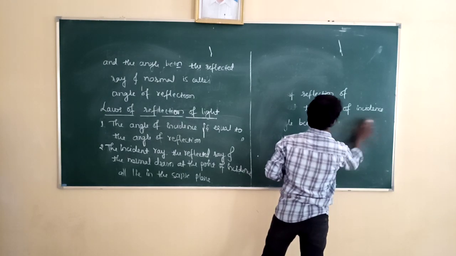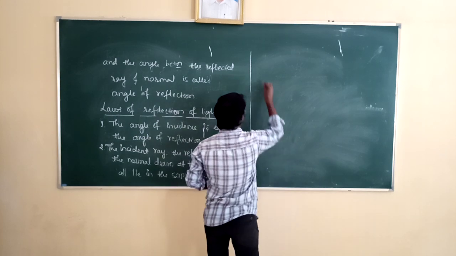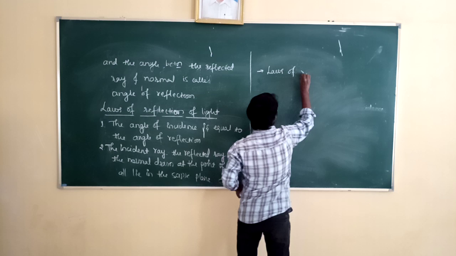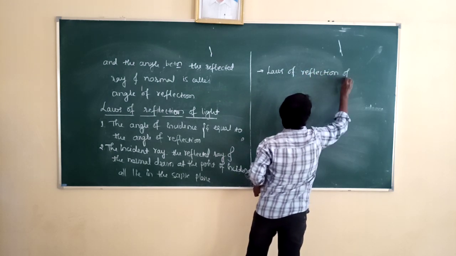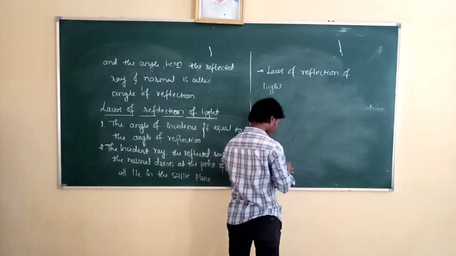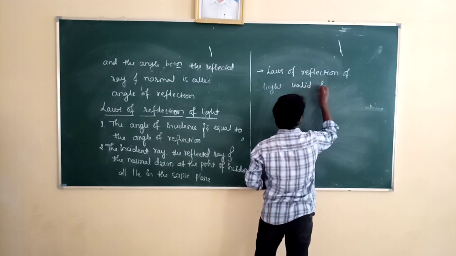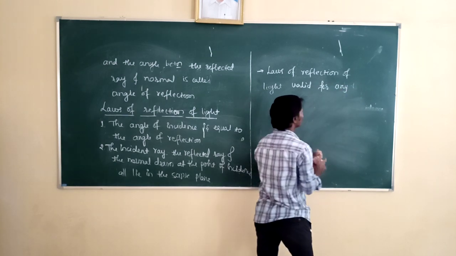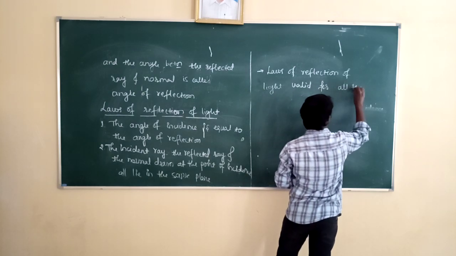So the most important point about the laws of reflection of light. So laws of reflection of light valid for means applicable for any type of reflecting surface or all type of reflecting surfaces.